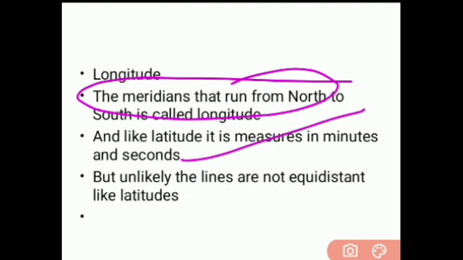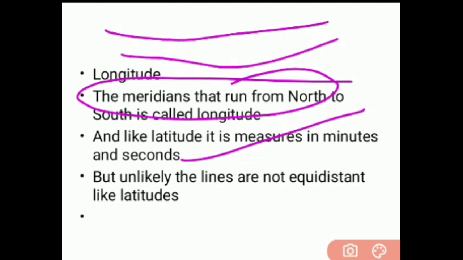But unlike latitude, the lines are not equidistant. As I have said, the lines of latitude were separated by 69 miles. But in longitude, the case is completely different. The lines won't be equidistant to each other.